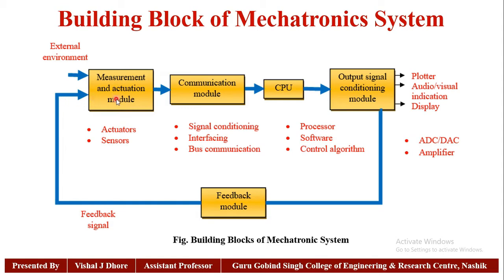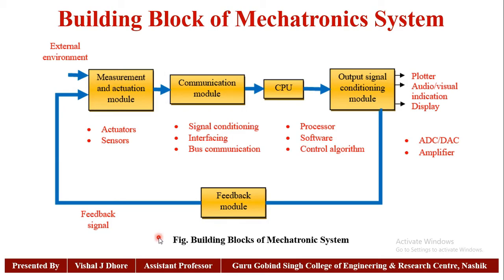The measurement and actuation module compares the external environment signals and the feedback signals. So there will always be a comparison that takes place in the measurement and actuation module. So this is the building block of mechatronic systems.